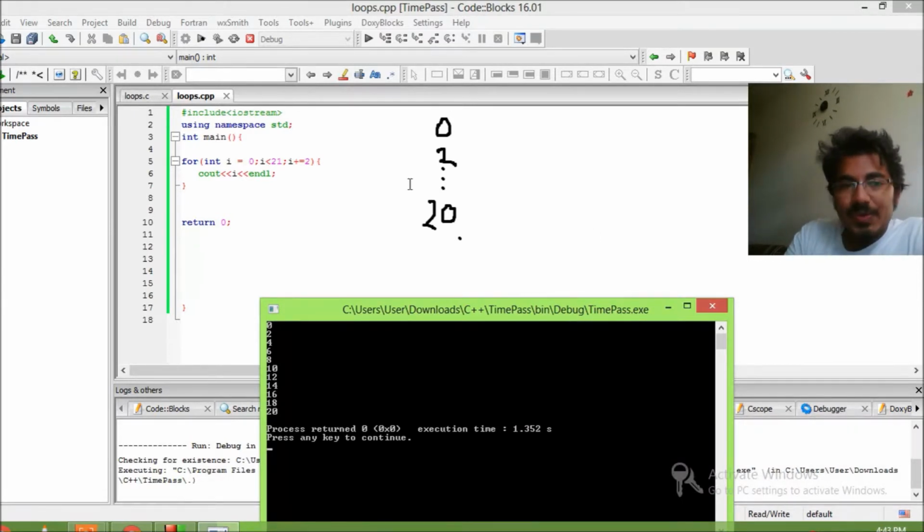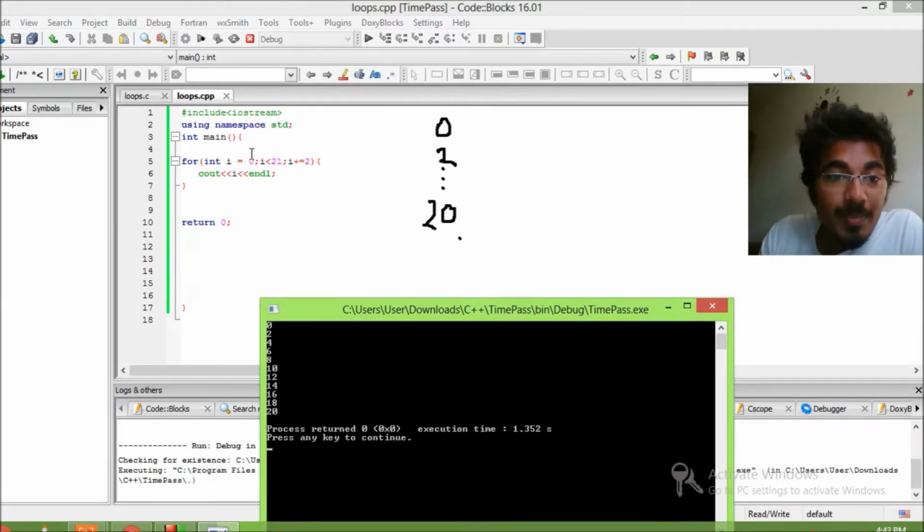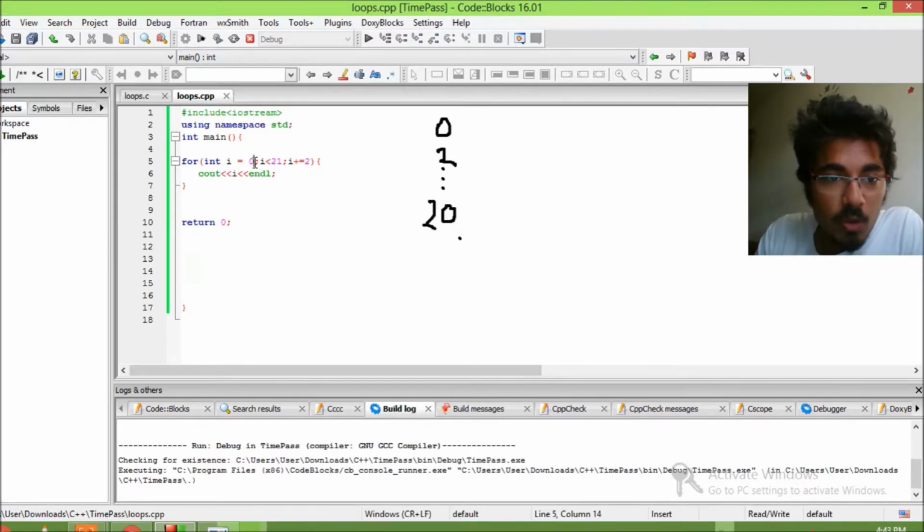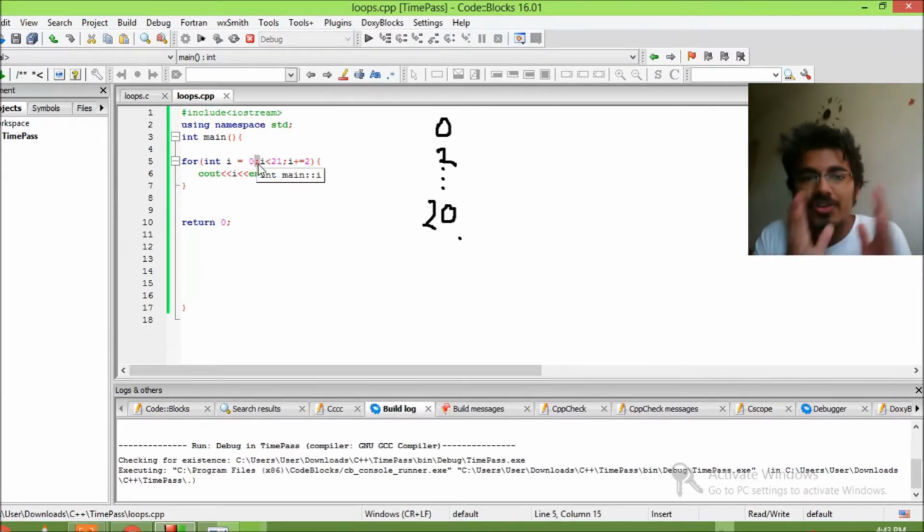Alright, so you use a semicolon. You use a semicolon to distribute the parts. So the first part is what? Initializing. So int i equals 0, and that's part 1. Part 1 is over, so you put a semicolon.